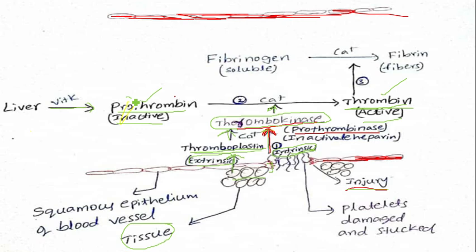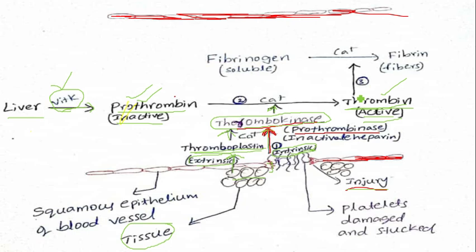Now we will discuss a few points related to thrombin. Prothrombin is a protein which is produced from the liver. Vitamin K is required for the formation of prothrombin. Hence the vitamin which helps blood clotting is vitamin K. When vitamin K is absent in the liver, there is no formation of prothrombin, which affects the blood clotting mechanism. That is about prothrombin. It is an inactive form which is released from the liver and converted into active thrombin.